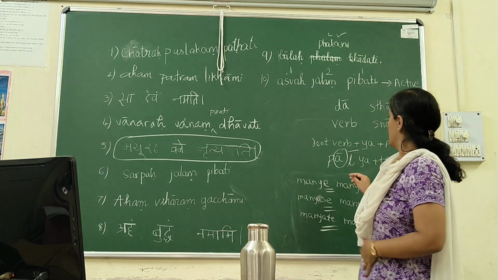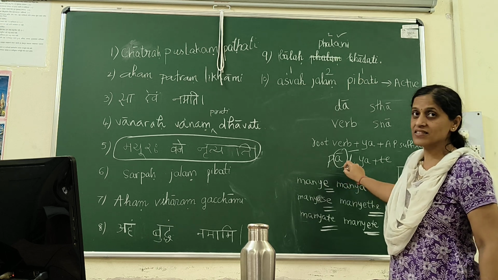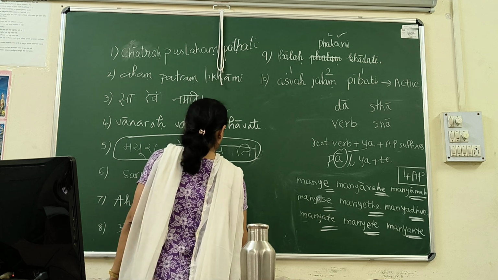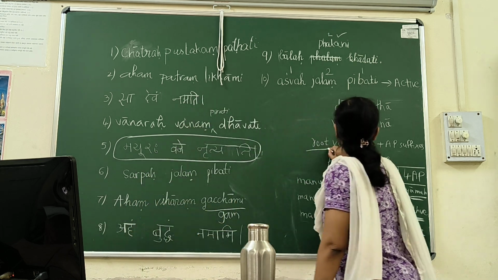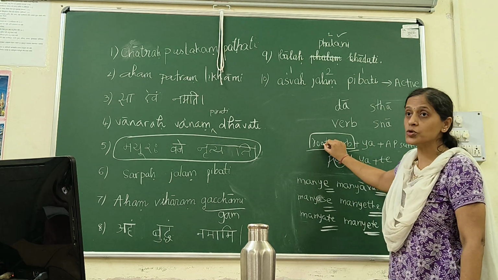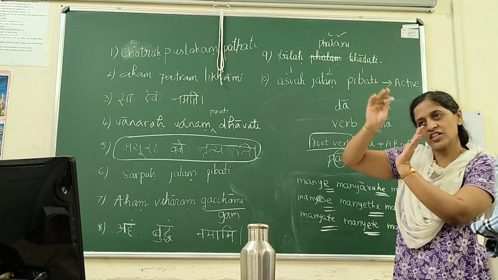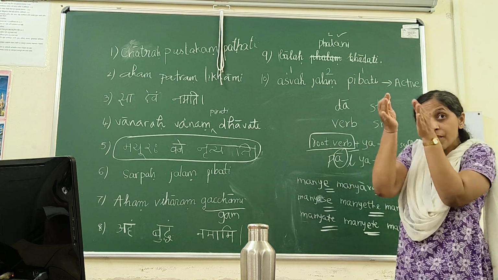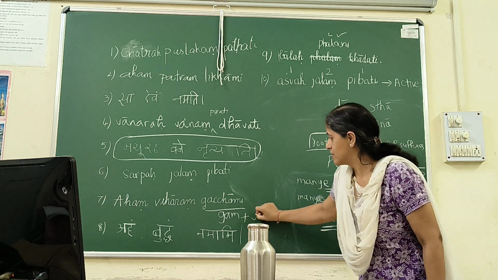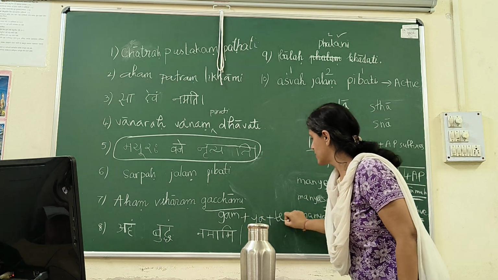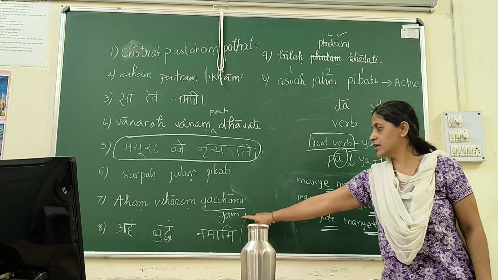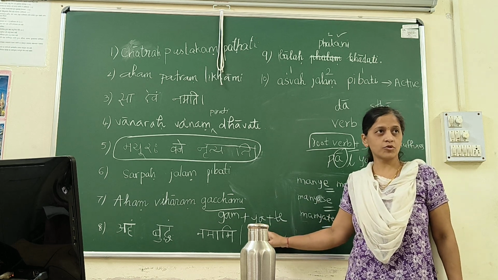Okay? Then, another rule is that now pa doesn't change to piba. Same way, you asked about gama gaccha, no? What is the rule? The rule is written here. Root verb plus ya plus atmanepada suffixes. So what is root verb? Gama gaccha. Gama changes to gaccha while taking the suffixes, but gama is the root verb. So in case of gama, it will be gama plus ya plus te. So what will be the form? Gamyate, not gamayate. There is no a here, because it's ya, not aya. So gamyate.